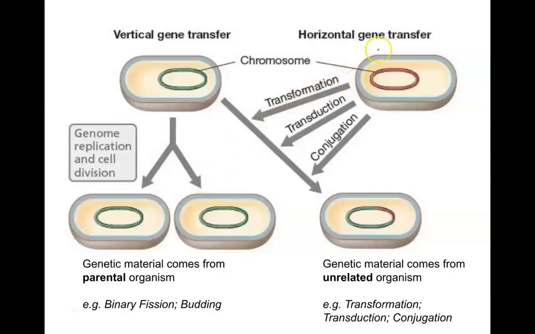Then in prokaryotes, you can have horizontal gene transfer, so going from right to left in this image. This is transformation, transduction, conjugation, where we actually have the genetic material not being completely identical because we have gene transfer going on in these three different events. These are sexual reproductive events in prokaryotes.